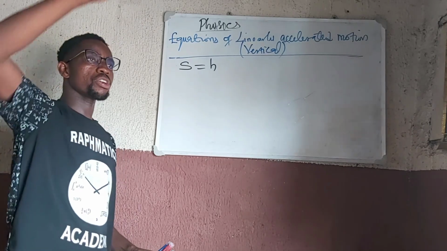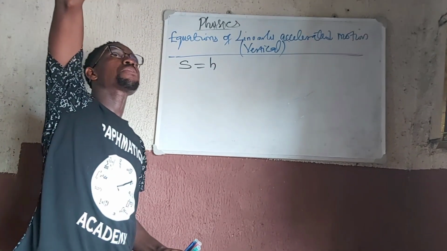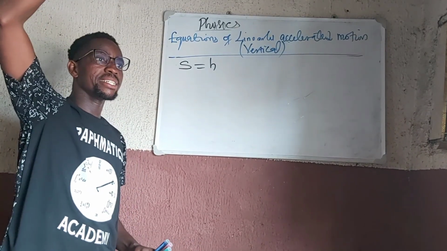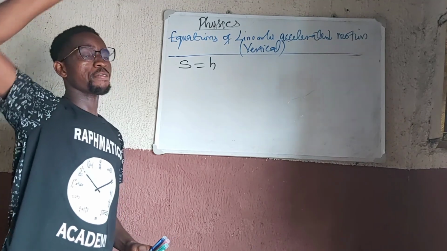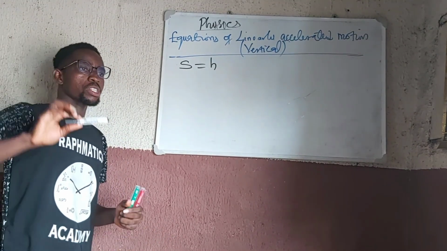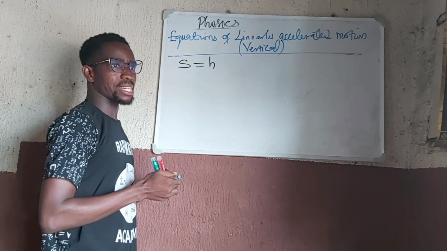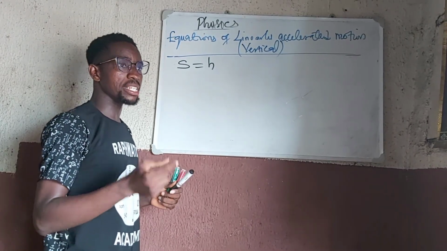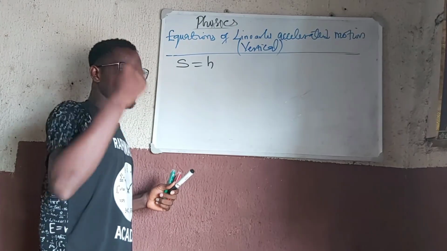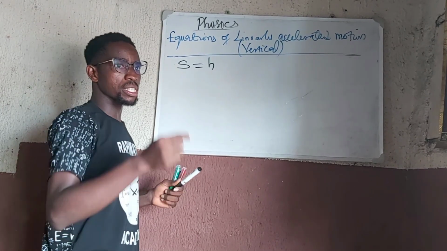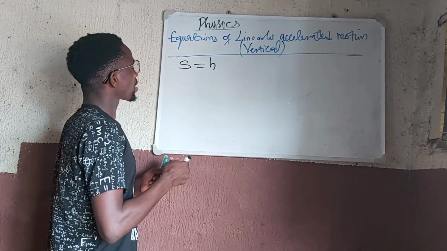So once it is going up, it gets to a maximum height, rests for a while, and then it will start falling. Because of that momentary rest, we know that velocity at such points is usually 0. The final velocity for such cases, once it is resting, is 0.